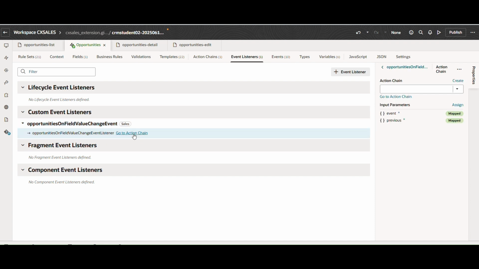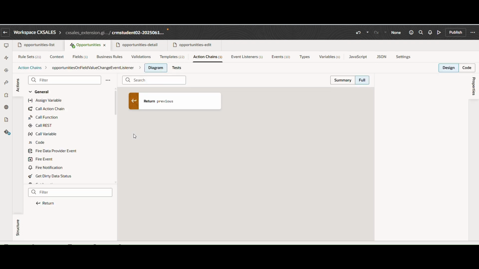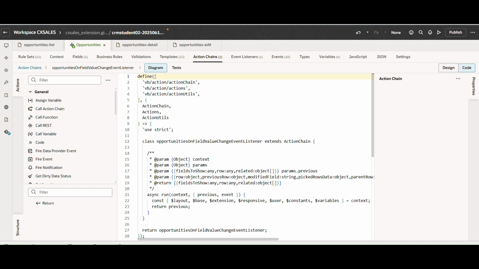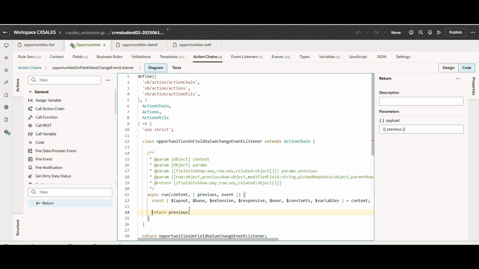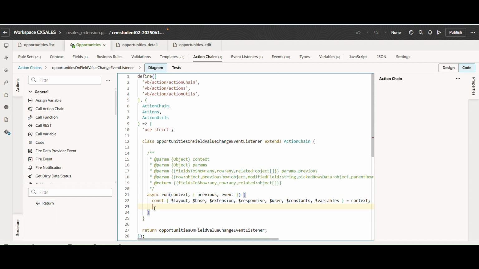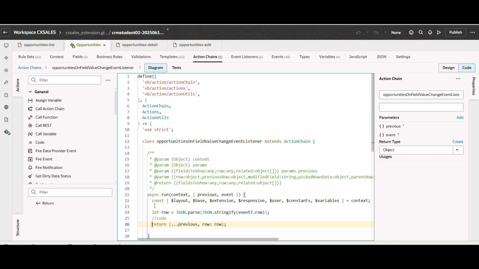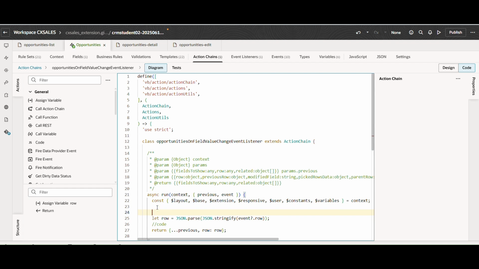So let's go to action chain, and here we will click on code. Here we will do the same thing. We will copy and paste our previous code. Here first of all we need to check whether the comments field is modified or not.